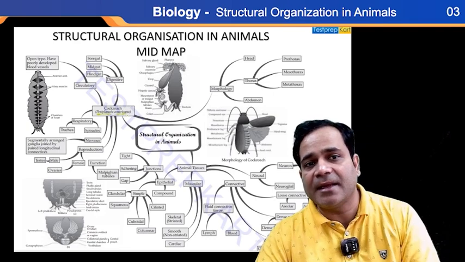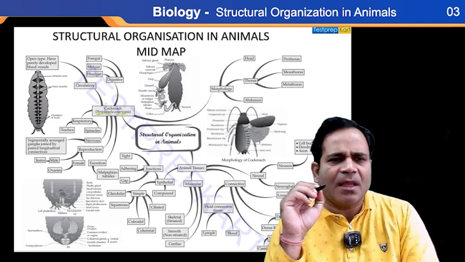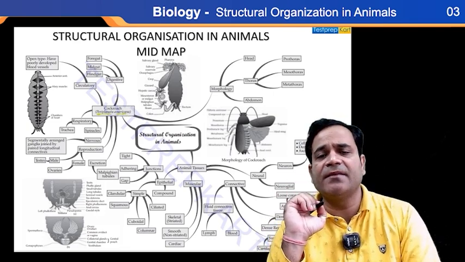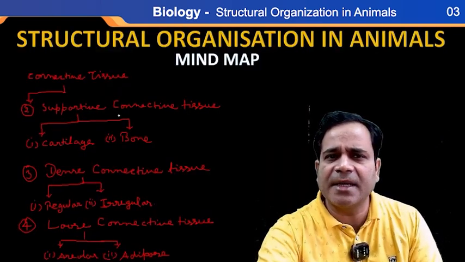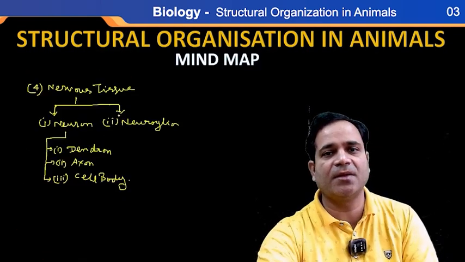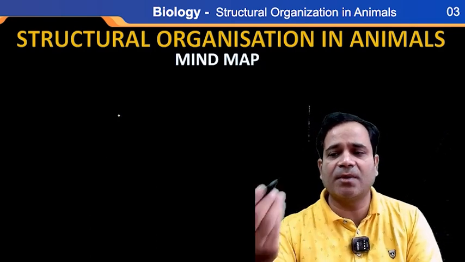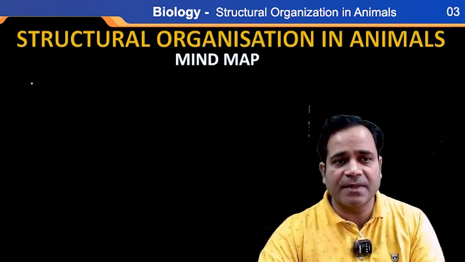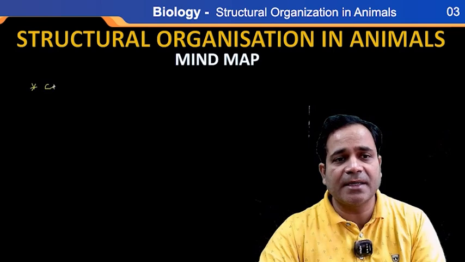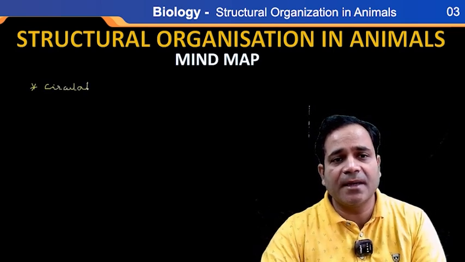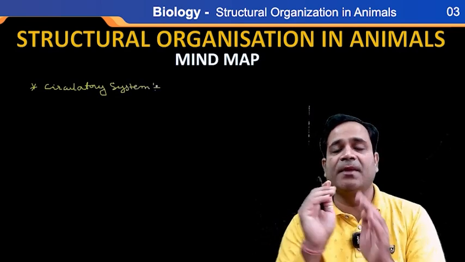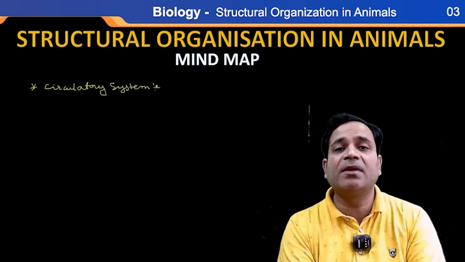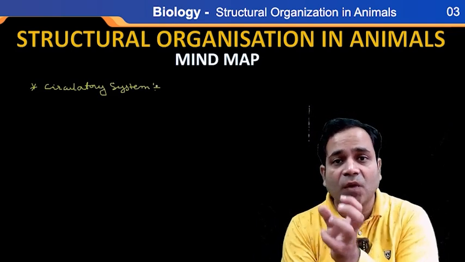Periplaneta americana. Now see, the first thing given here is the circulatory system. And you know that the circulatory system is of how many types? Two types. Very good. If I'm going to tell you about the circulatory system, first I'm going to write here circulatory system. Circulatory system means the flow of the blood.